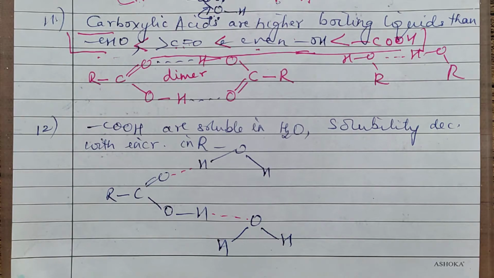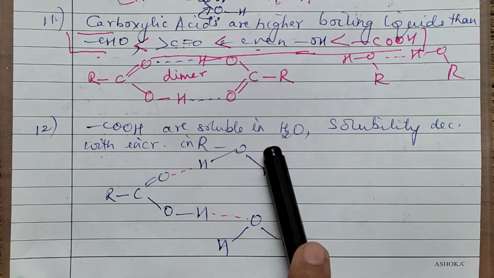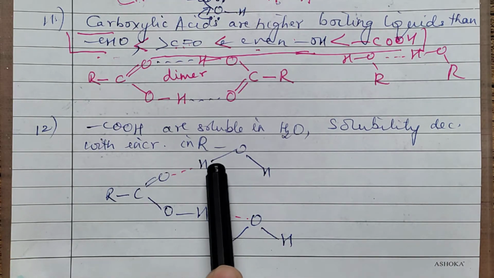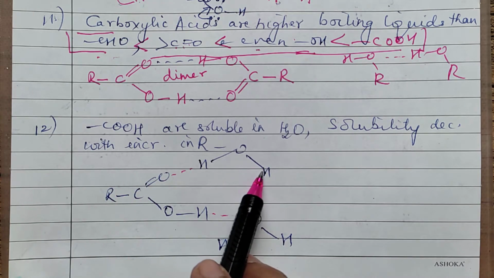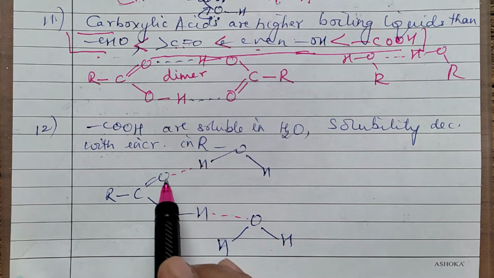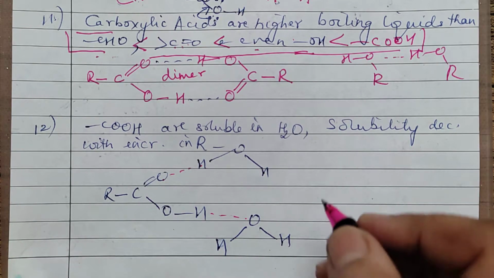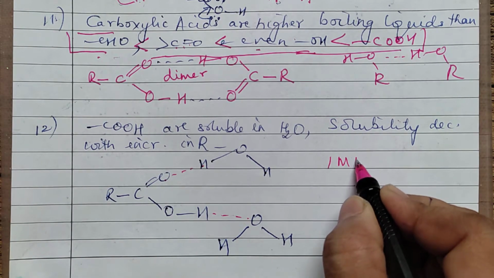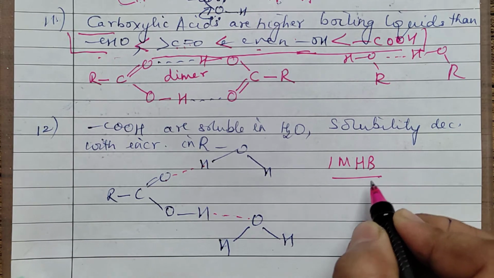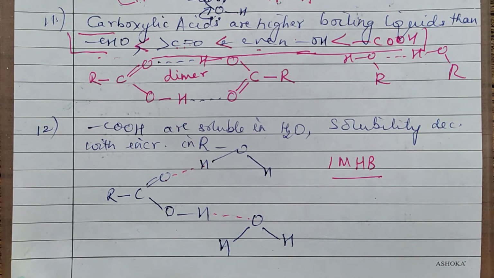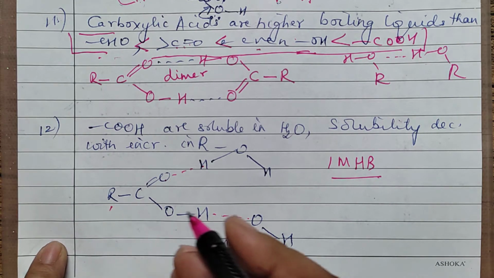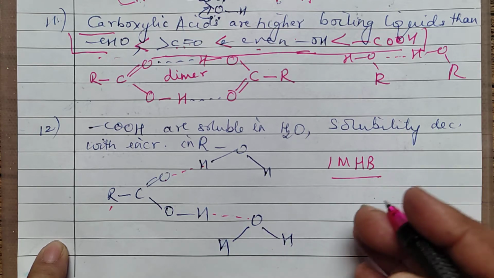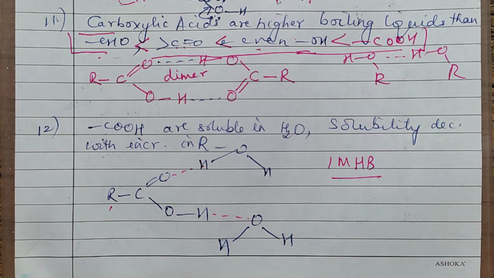Now, if you are asked a question: carboxylic acid is soluble in water and the solubility decreases with R. So you will draw the structure. This is carboxylic acid, this is water. Between water and carboxylic acid, there is intermolecular hydrogen bonding. Due to the presence of intermolecular hydrogen bonds, they are soluble. When the R value increases, if you are comparing the solubility of say formic acid, acetic acid, propanoic acid, butanoic acid, etc., the solubility will decrease with the increase in the R value.